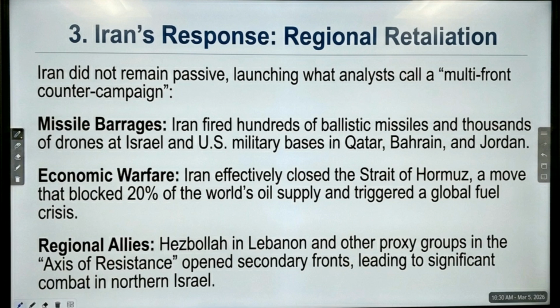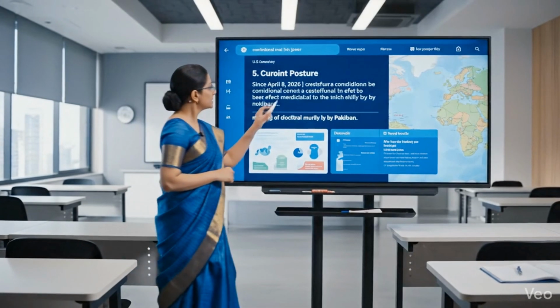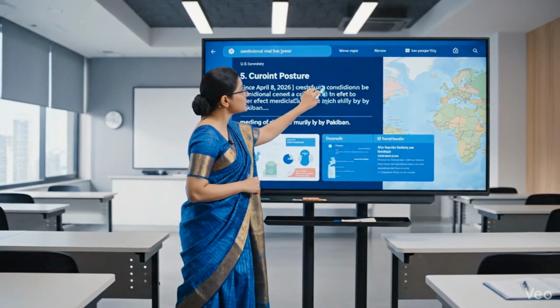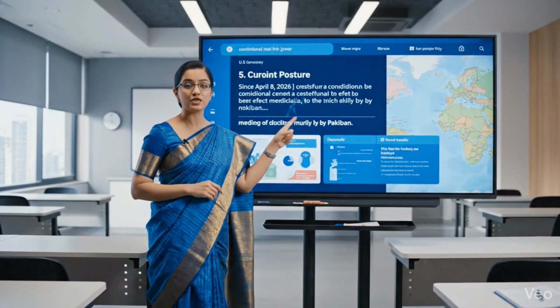Iran did not remain passive, launching what analysts call a multi-front counter-campaign. Missile barrages. Iran fired hundreds of ballistic missiles and thousands of drones at Israel and U.S. military bases in Qatar, Bahrain, and Jordan. Economic warfare. Iran effectively closed the Strait of Hormuz, a move that blocked 20% of the world's oil supply and triggered a global fuel crisis. Regional allies. Hezbollah in Lebanon and other proxy groups in the axis of resistance opened secondary fronts, leading to significant combat in northern Israel. Since April 8, 2026, a conditional ceasefire has been in effect, mediated largely by Pakistan.